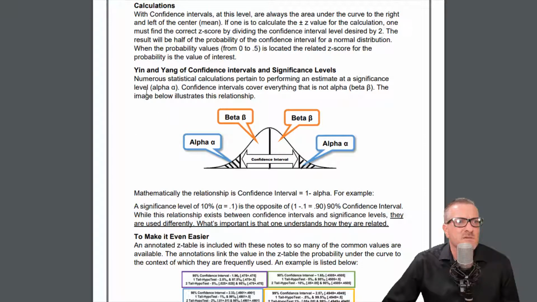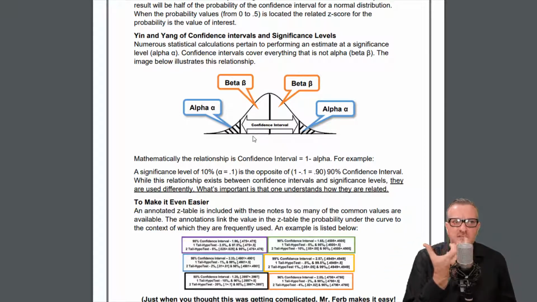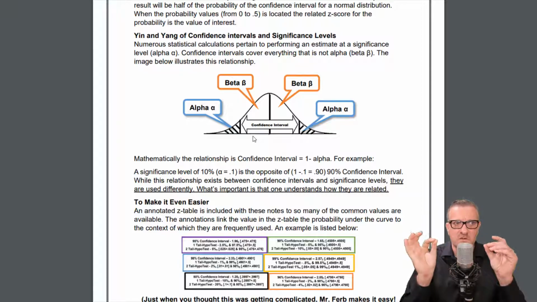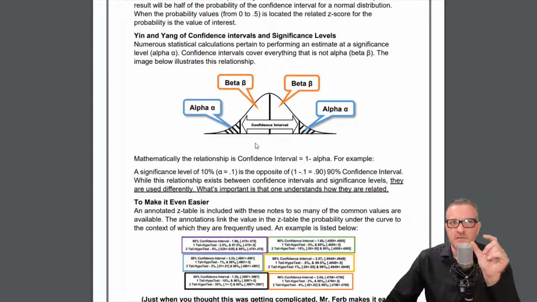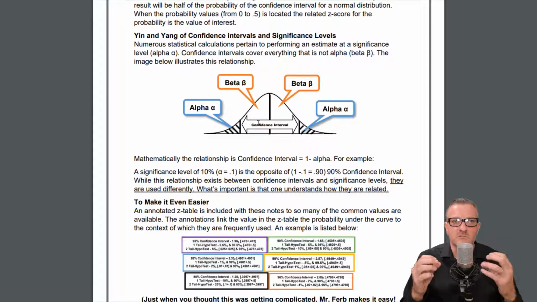We'll look at this. Yin and yang, and this is the way this works. As we increase our confidence interval, the actual interval, the likelihood that we are wrong. So as we increase the beta value part, which is our confidence intervals, as they get larger, what happens is our actual confidence level will decrease in that it'll be more precise.